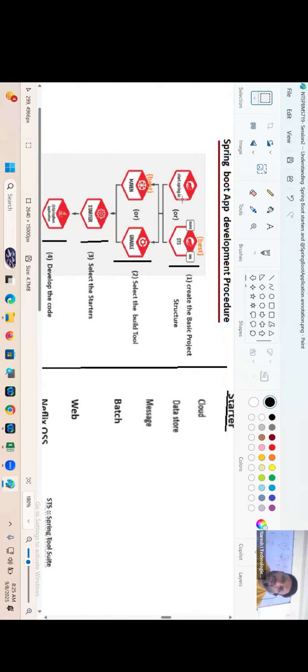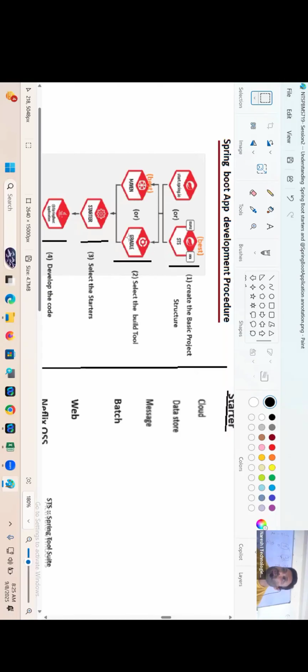But going to the website, getting the project, and again opening that project in Eclipse IDE is a headache, boss. Instead, you can directly create the project in Eclipse itself by installing what plugin, guys? STS plugin. That means before I start any Spring project, I make sure that the STS plugin is installed. Clear, my dear? That's good.